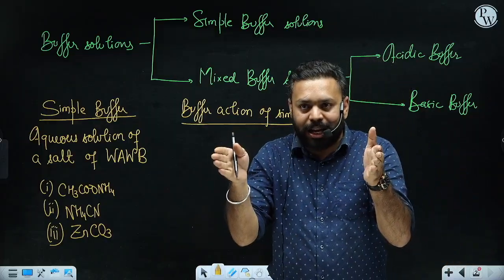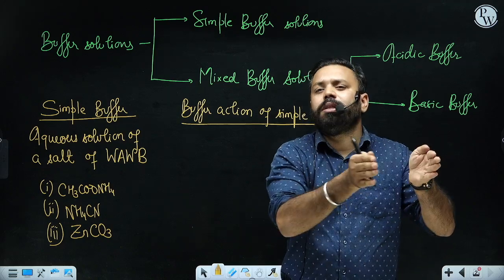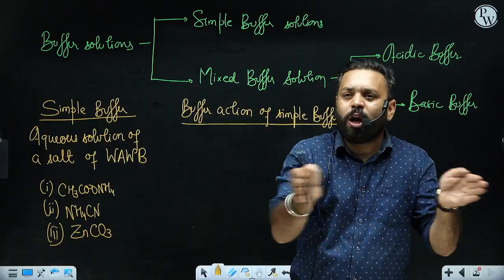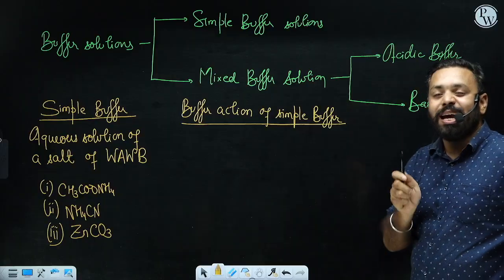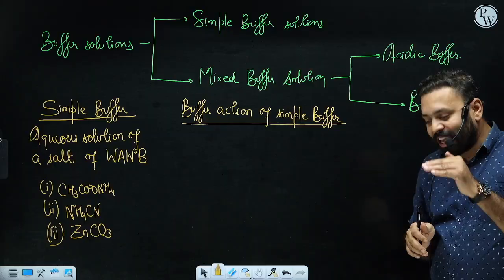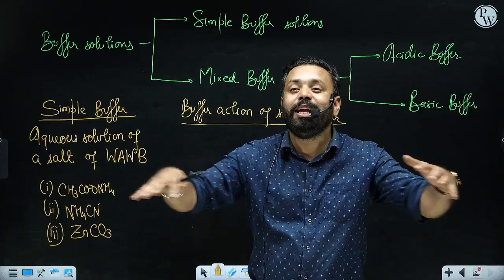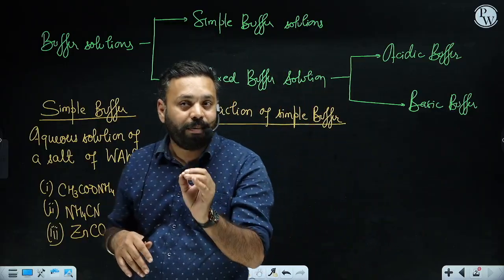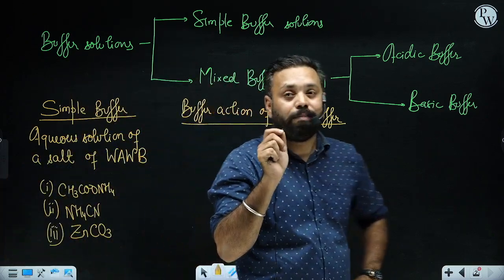If the H plus ion is bound with some other anion or some other species, if H plus is attached with something, it is not able to dissociate. It means that H plus will not be causing any change in pH. Fine. Similarly, OH minus can increase the pH of solution only if the OH minus is freely roaming here and there. If OH minus is not freely available, then it cannot change pH. This is the important concept to understand the buffer action.